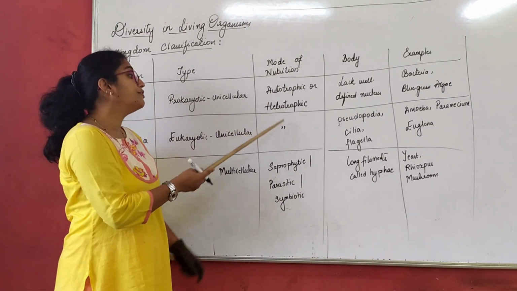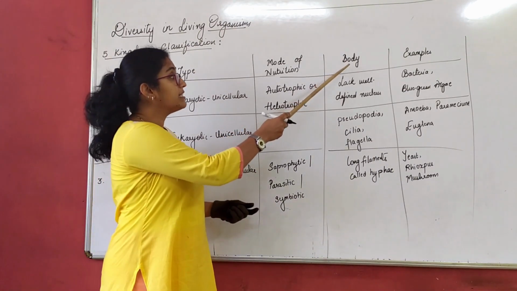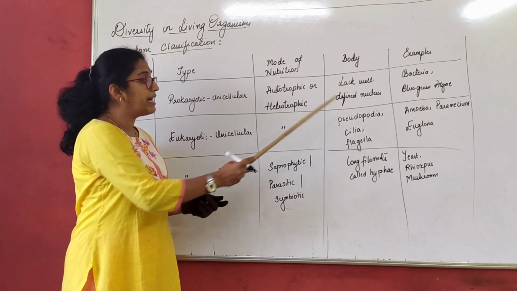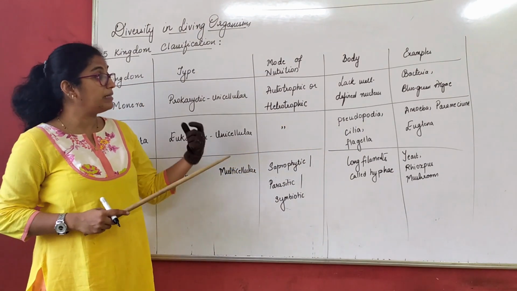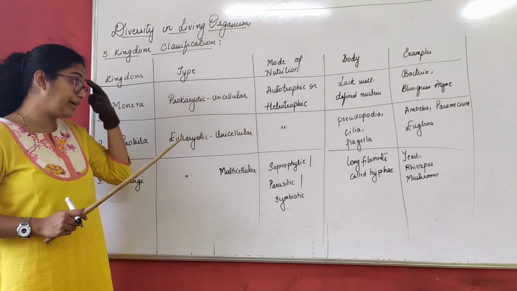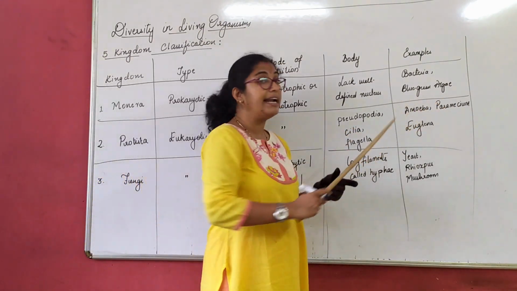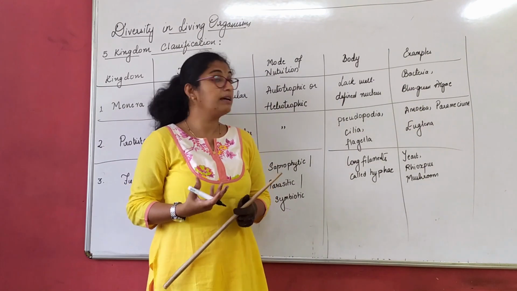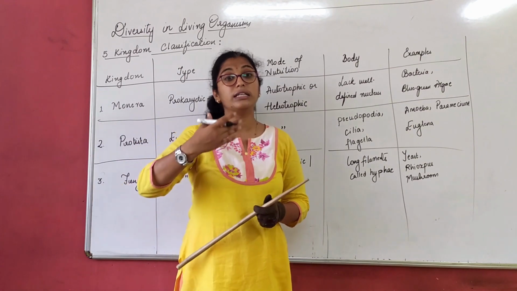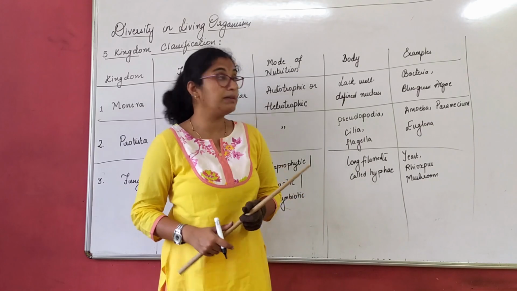So again, mode of nutrition here is also autotrophic or heterotrophic. What is the body type? I have written three different things here: pseudopodia, cilia and flagella. We will understand the meaning of this body type once I tell you the examples of Protista. Okay? Examples of Protista: amoeba, paramecium and euglena. Now we have all read about amoeba in our cell chapter, where we understood how the mode of nutrition or the digestion process is carried out in amoeba, right?